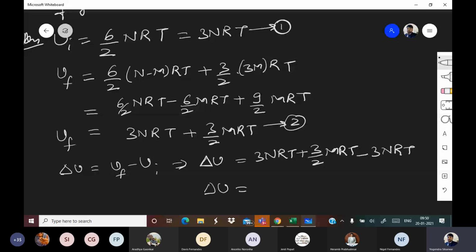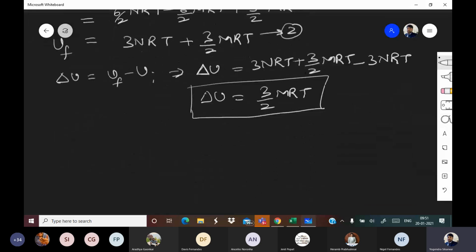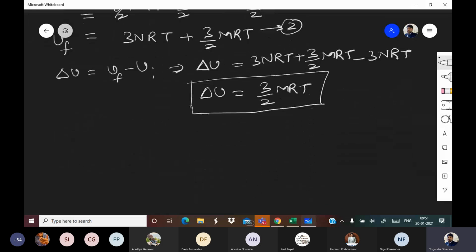So delta U is equal to 3 by 2 MRT. Okay. Any doubt, any question, anyone? Good. Next question.